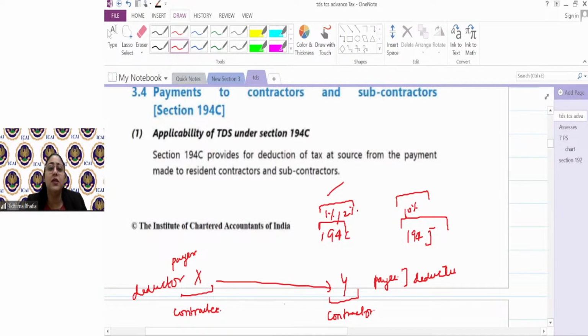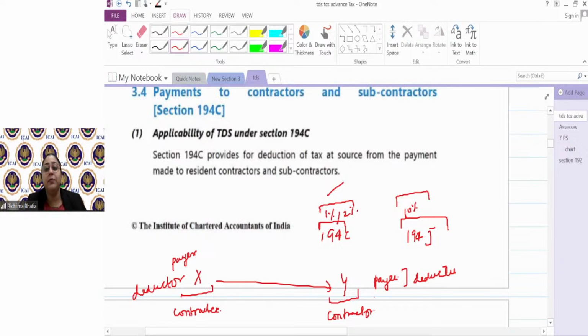Why I'm telling you this term is that sometimes it's written payment to contractor and you shouldn't get confused. Payer is different, deductor is different, contractor is different. Yes, payer and deductor are the same thing. But when I talk about contractor, that is a different thing.